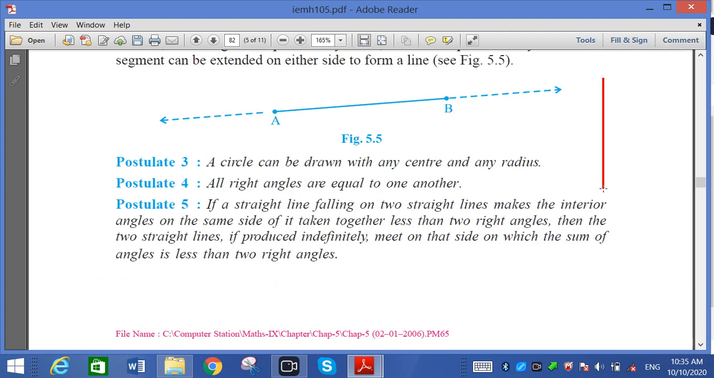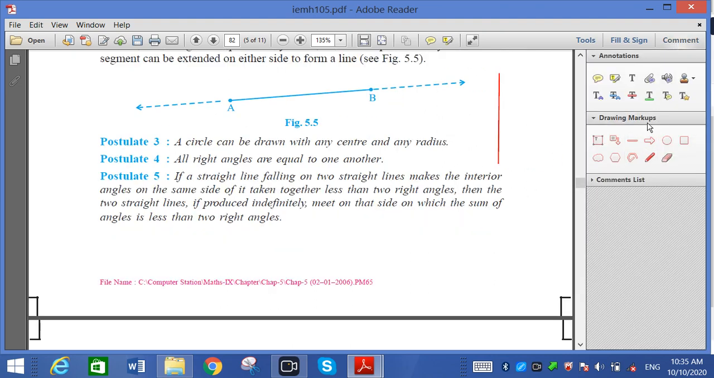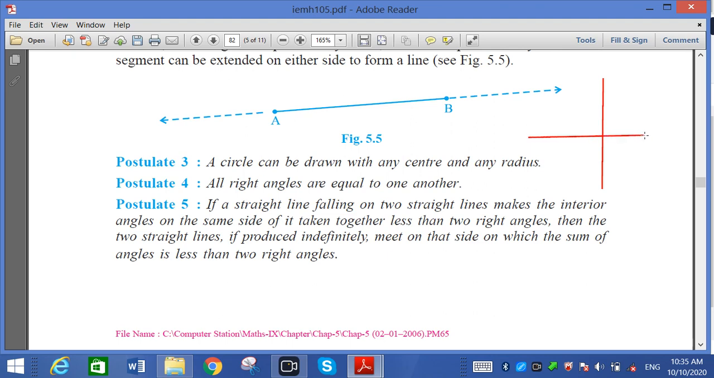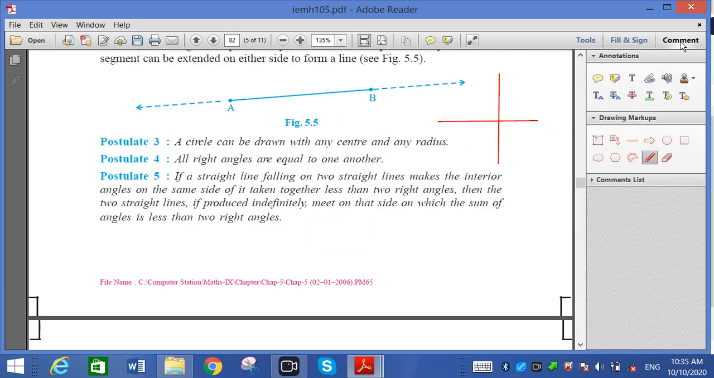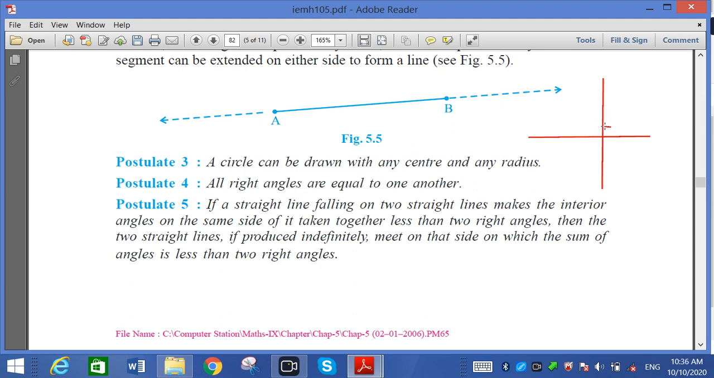If I make a line like that and another line like that, if you see properly, it is 90 degrees. So all right angles are equal to one another. Now the fifth postulate.